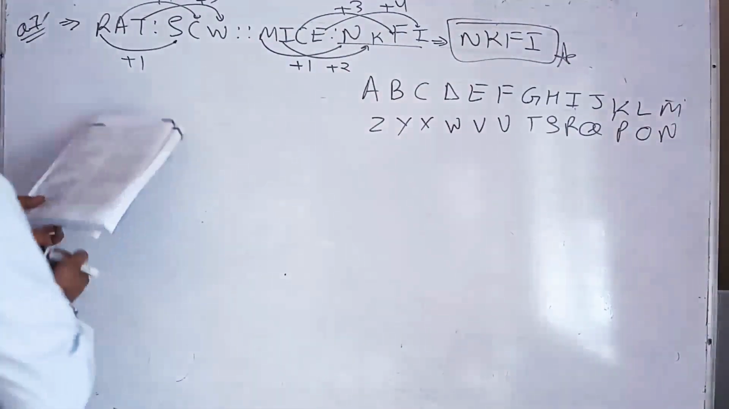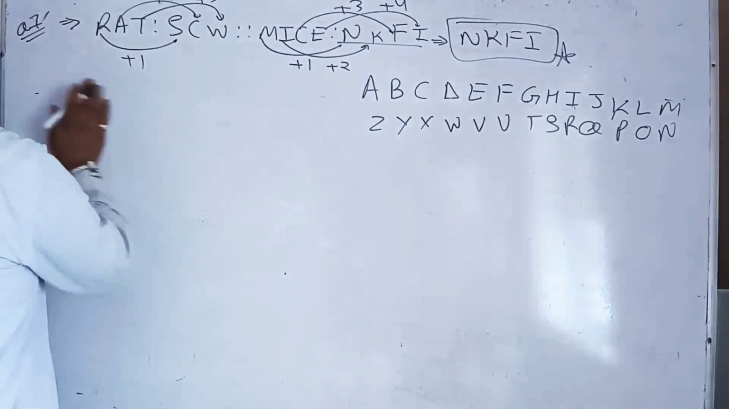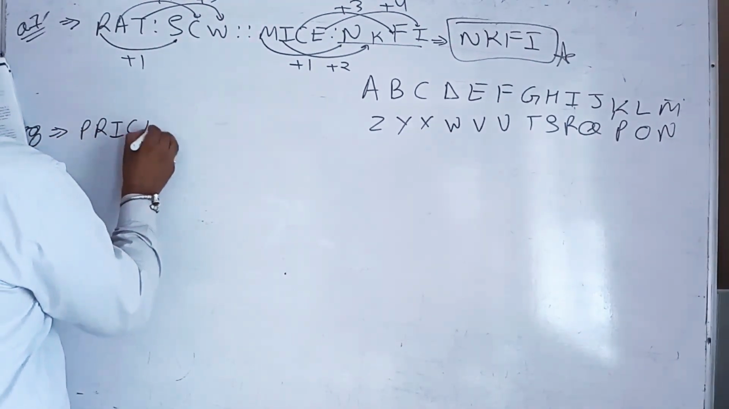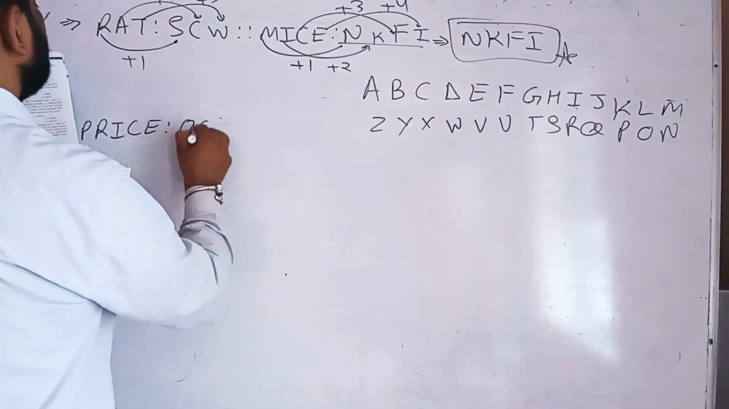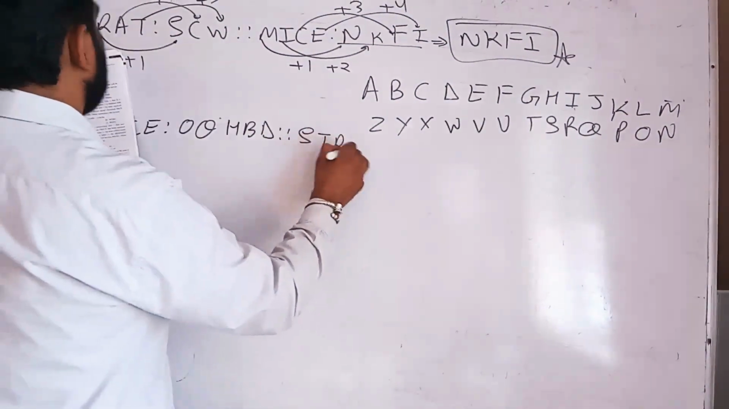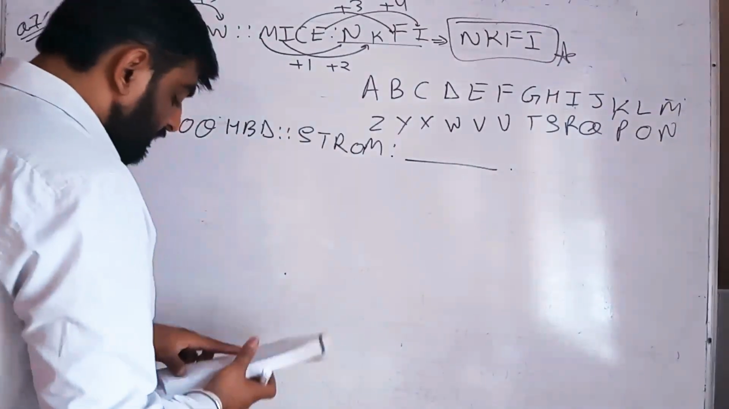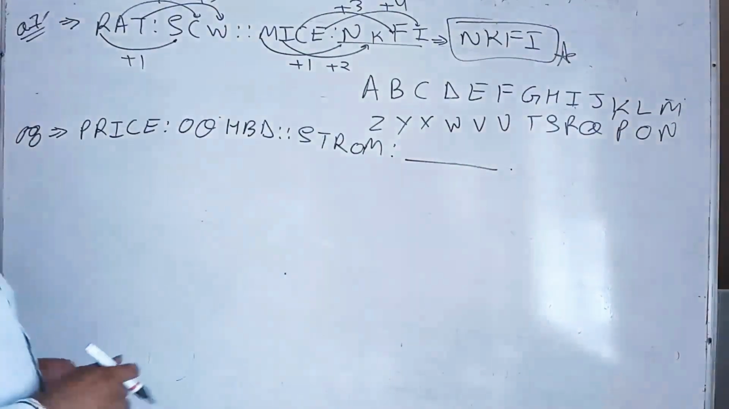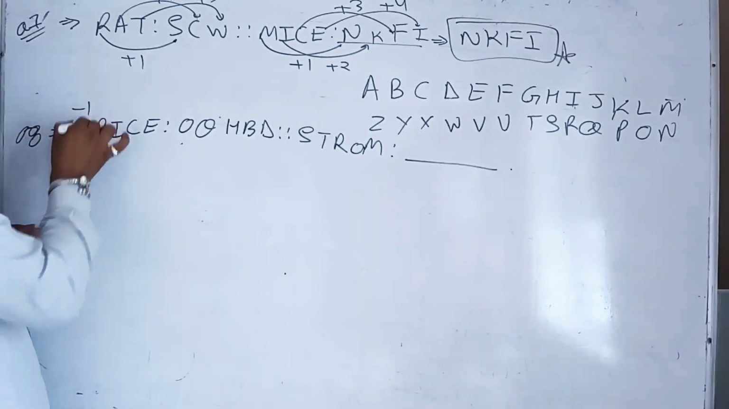Now we will move to question number 8, students. PRICE is related with OQHBD, and how is STROM related? You can easily find the relationship: P is related with O, that is minus 1. So we write minus 1 over there.